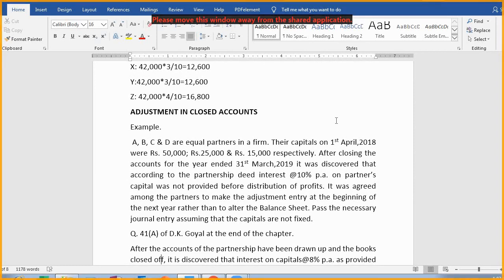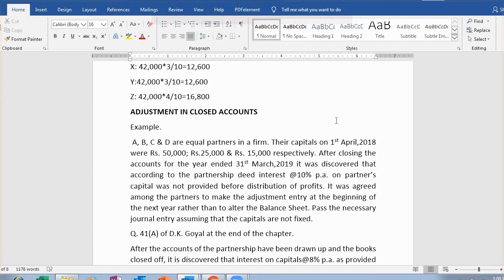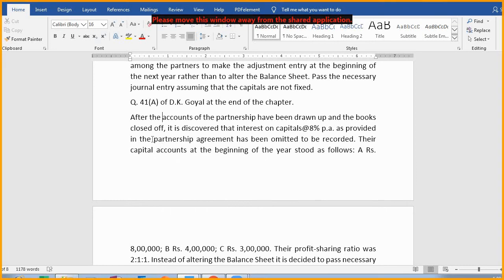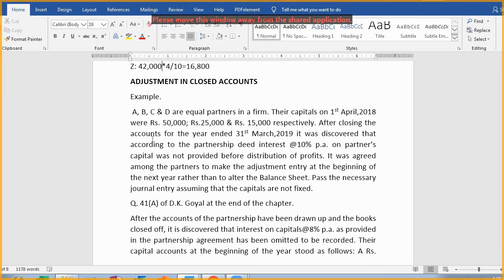And then 41A and 41B, two questions I have written. I'll be sending this file. And see, the questions are the same which are there in your book, right? So just see those questions and then tally. In your edition, it might be question number 40, question number 42. Means the number may increase or decrease by 1 or 2. So try to solve those questions at your home, just on the basis of the example which I am going to discuss with you. Otherwise, tomorrow in the class, I'll be discussing it.